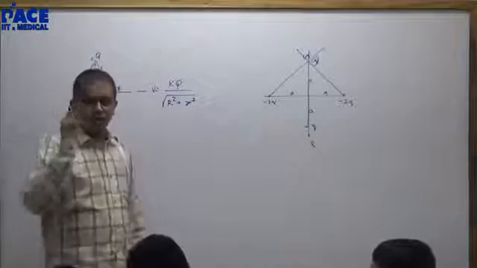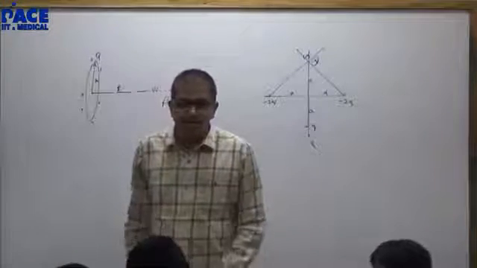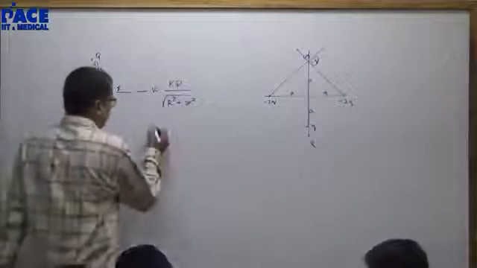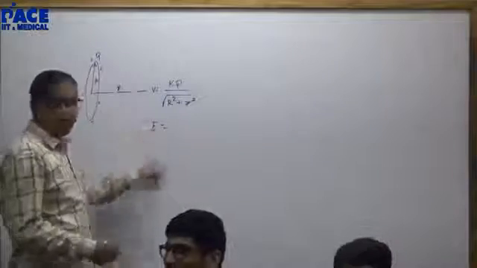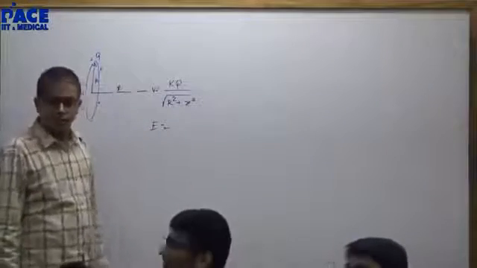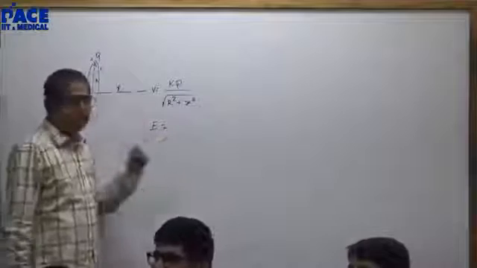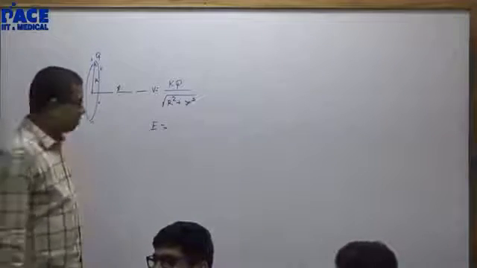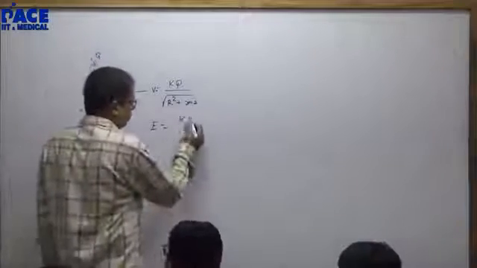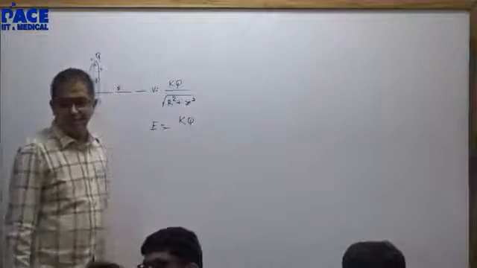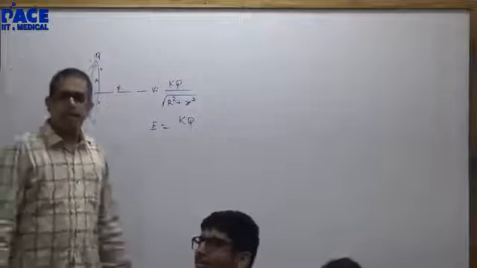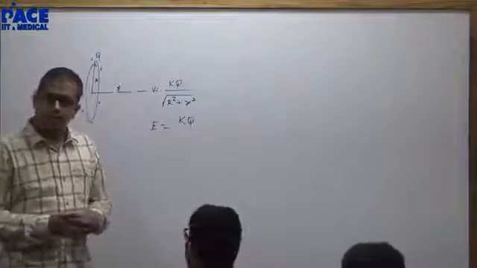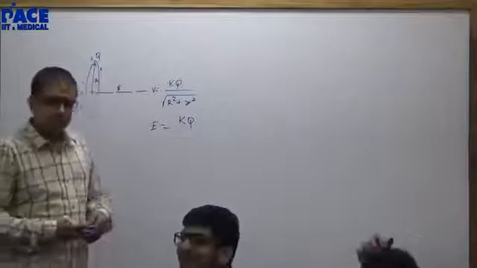Prathamesh, field. Field of this ring along the axis X. It's KQ by r square plus x square.